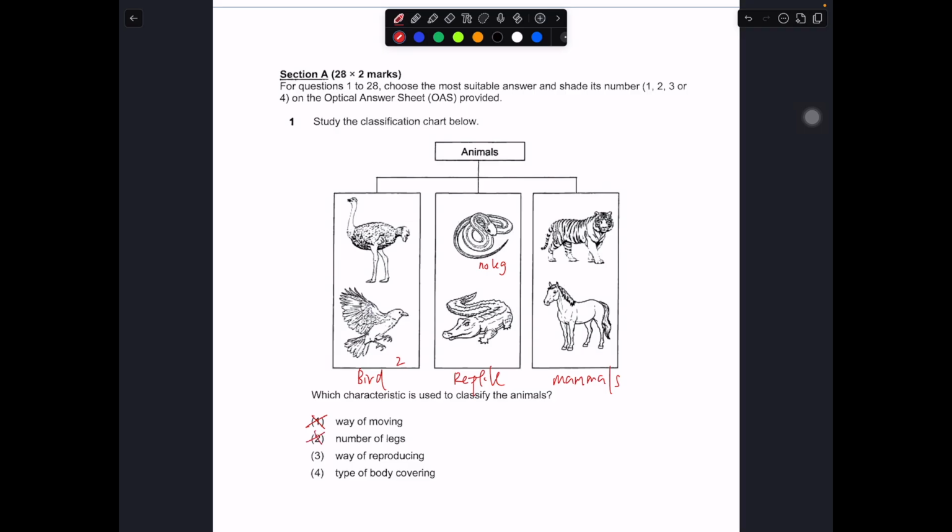Okay, so is it their way of reproducing? So we cannot use way of reproducing, because over here they will reproduce by eggs. In this case, since they reproduce the same way, they should clump in together as one single group. So way of reproducing cannot be. Okay, so it must be type of body covering. So we have feathers. Okay, then we have scale, or very specifically dry skin with scales. Then we have hair. Okay, so all 3 different groups have different body covering, so this should be the best answer of all. So number 1 is 4, no dispute.